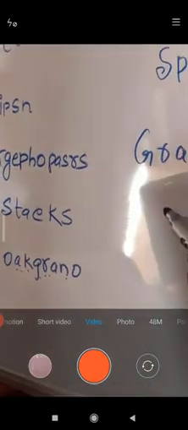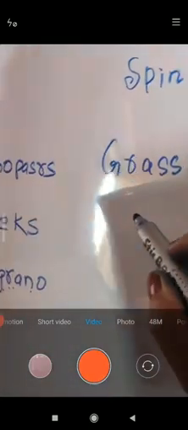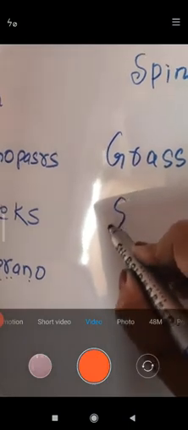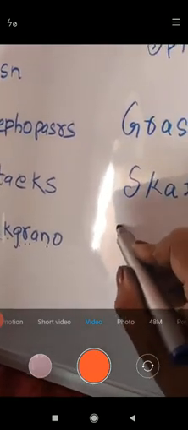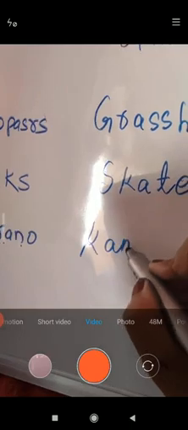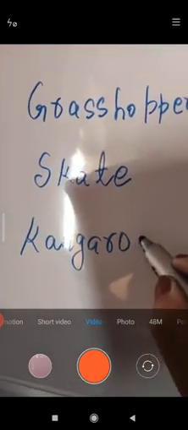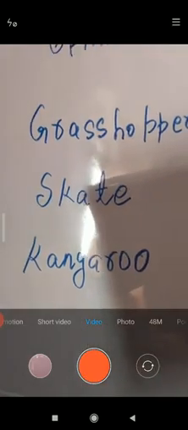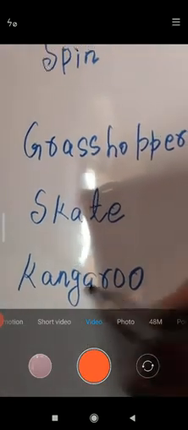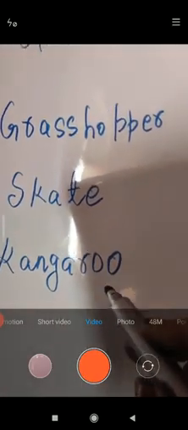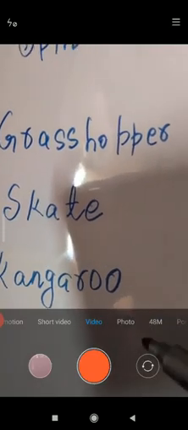Now the next word is skates, SKATE. Now the next word is kangaroo, KANGAROO. Now write their meaning.